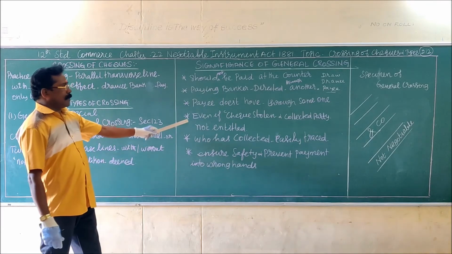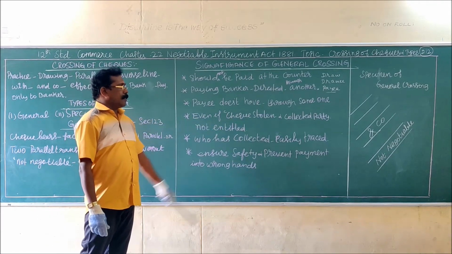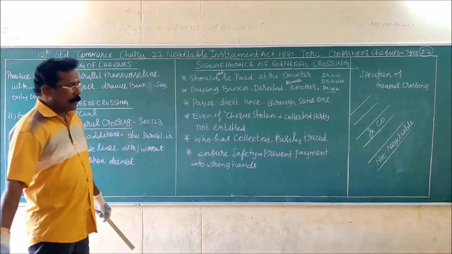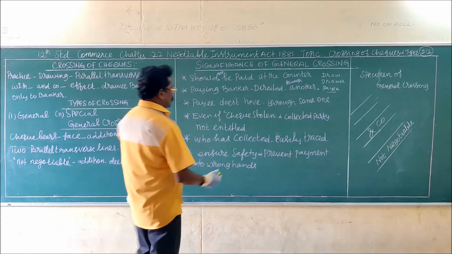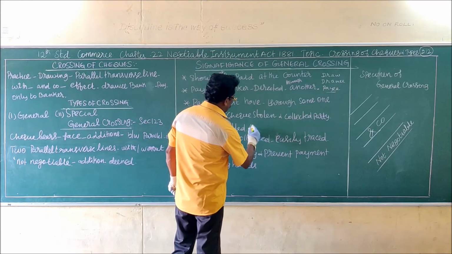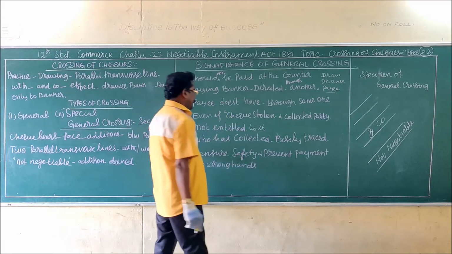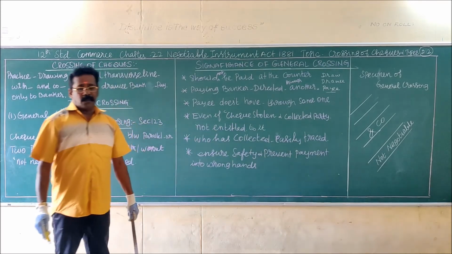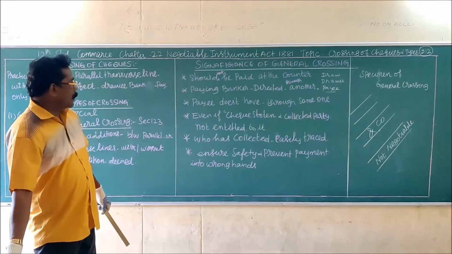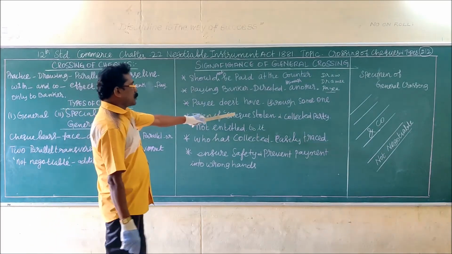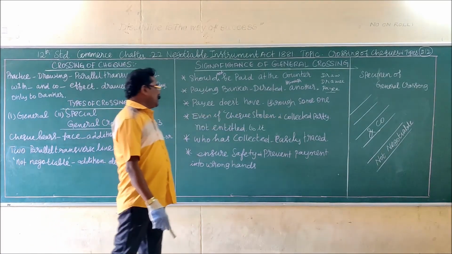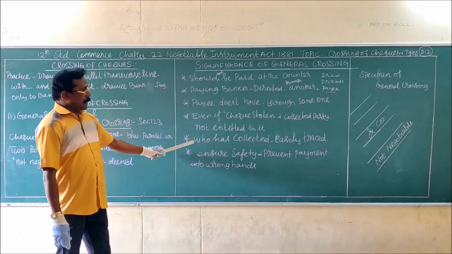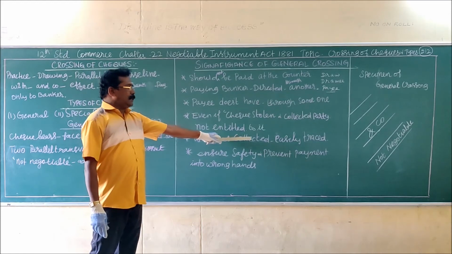Even if a crossed check is stolen and collected, the party who has collected the check is not entitled to it. That is, he will not be the owner of the check. The collecting party can be easily traced out.